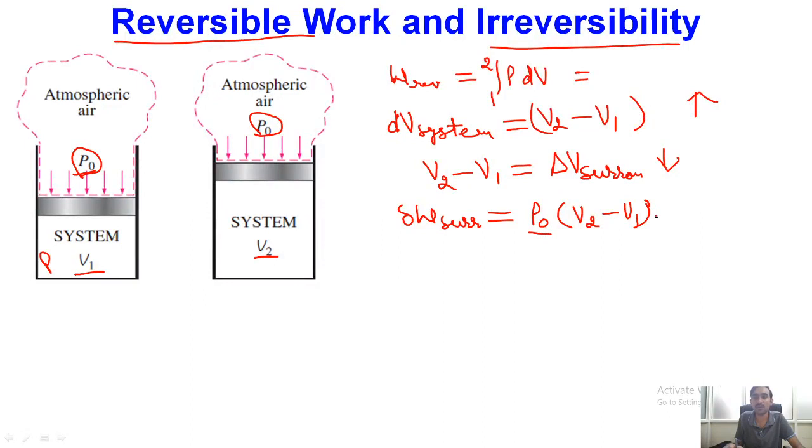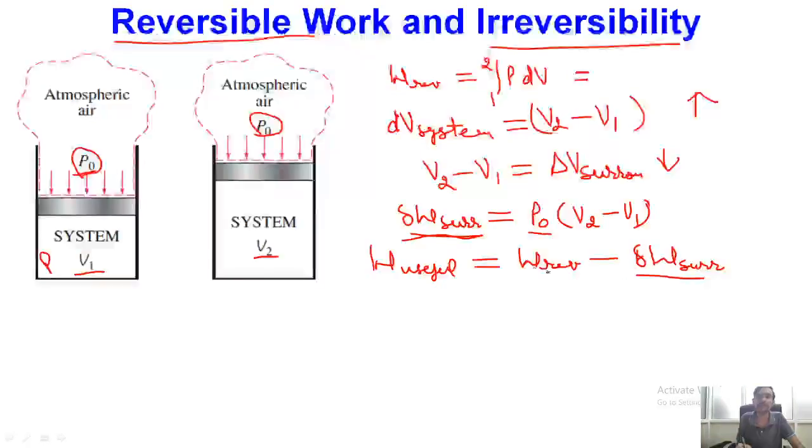So while the system is doing work, this much work, delta W surrounding, has been consumed by the surrounding. Ultimately, the useful work is equal to the reversible work the system has produced minus the work consumed by the surroundings, delta W surroundings.